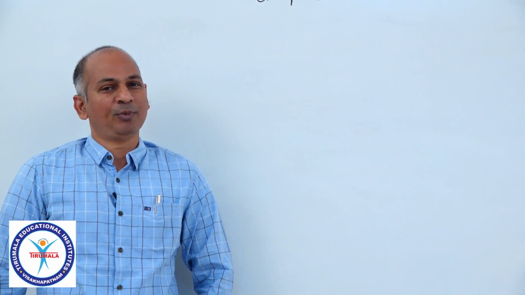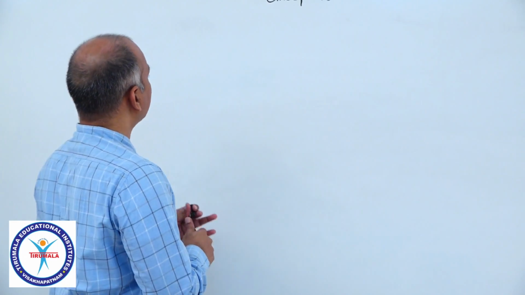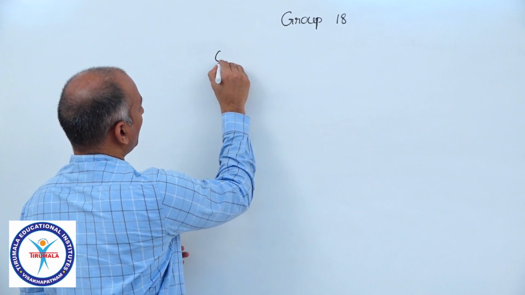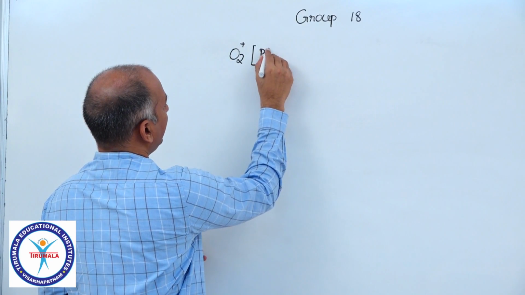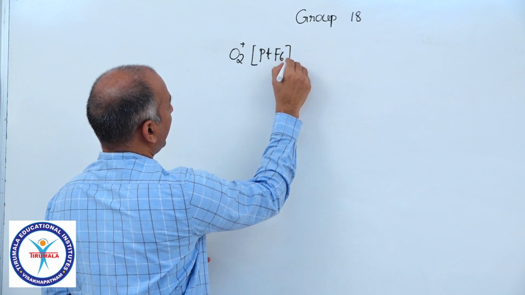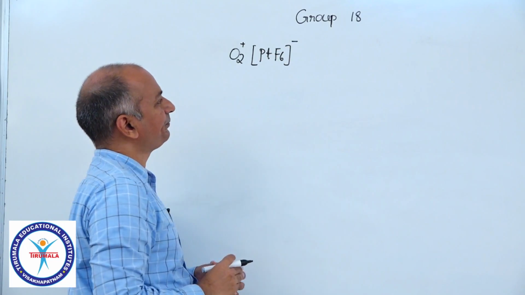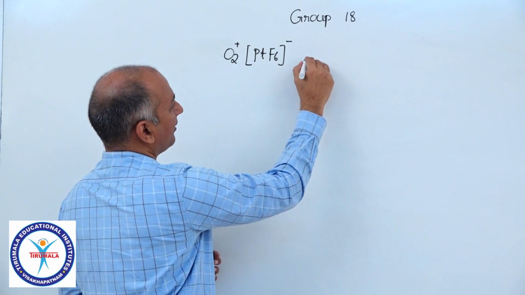Now actually, whether xenon and krypton, or any noble gas, can form compounds or not, because everybody knows that they have completely filled shell. So the first doubt that a noble gas can form a compound came when this compound was discovered, that is O2+ PtF6-, which is a red colored compound.